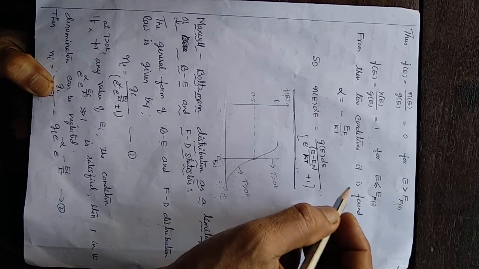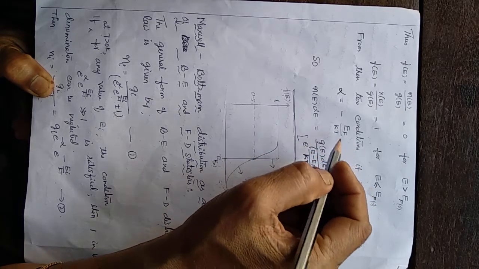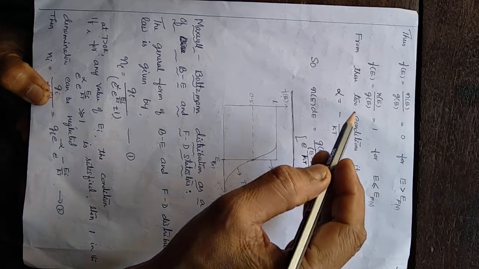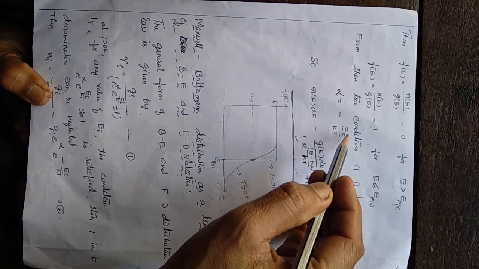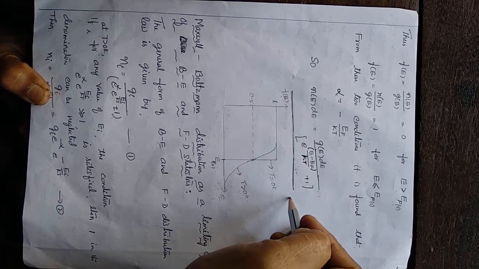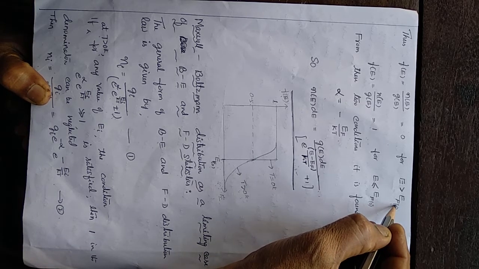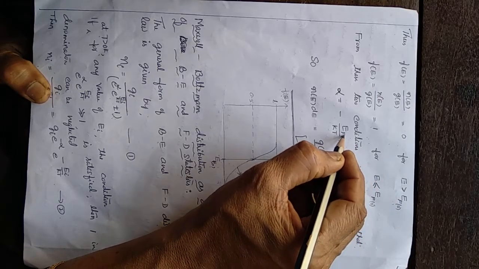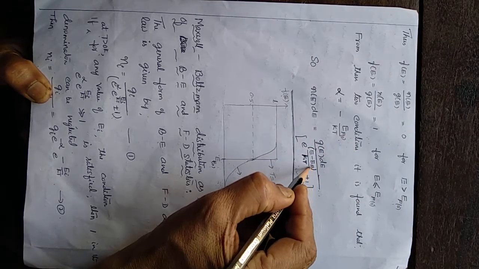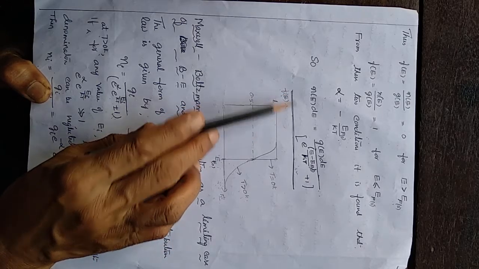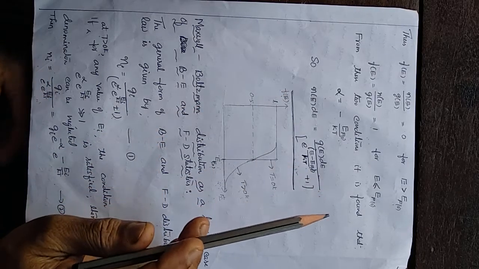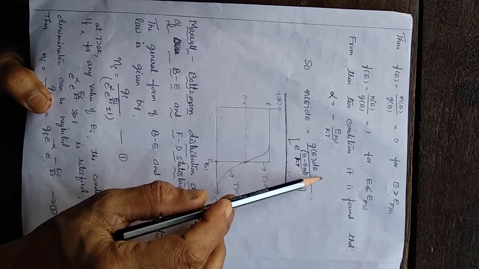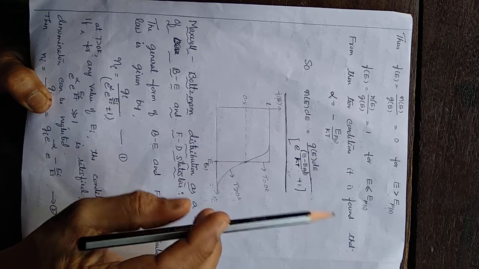By using these two conditions, the alpha value is obtained as minus EF by KT. At absolute 0, the expression is this. But at any other temperature, the expression becomes N of E dE equal to G of E dE by e to the power (E minus EF) by KT plus 1.